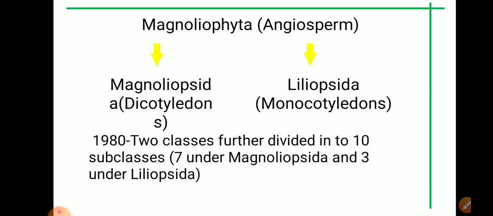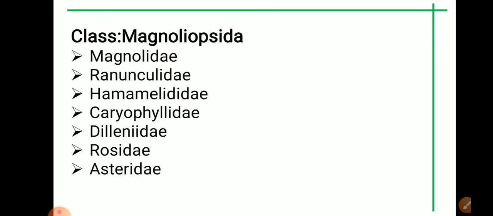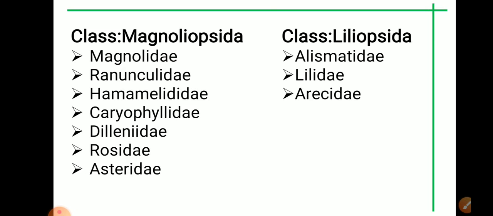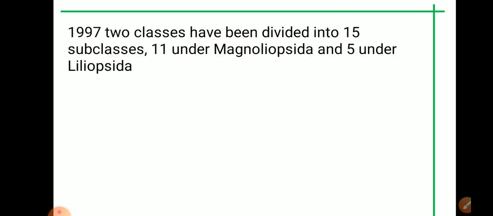In the year 1980, the two classes were further divided into 10 subclasses, in which 7 come under the Magnoliopsida and 3 come under the Liliopsida. Later on, the same classification system was revised in 1997, and then these two classes, that is Magnoliopsida and Liliopsida, were further divided into 15 subclasses, in which 11 come under the Magnoliopsida and 5 come under the Liliopsida.